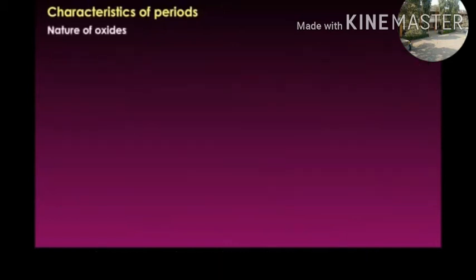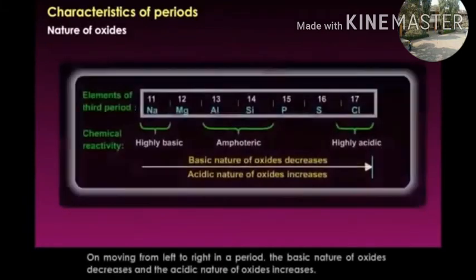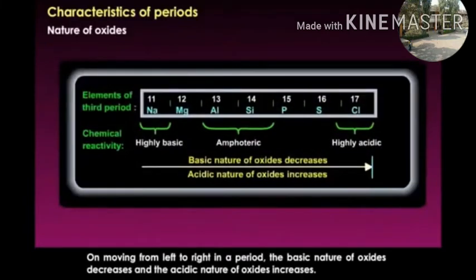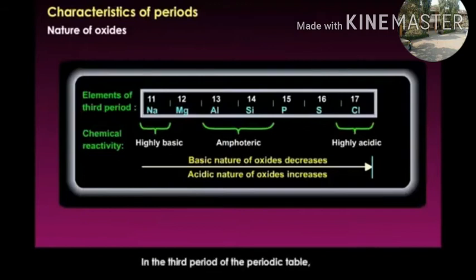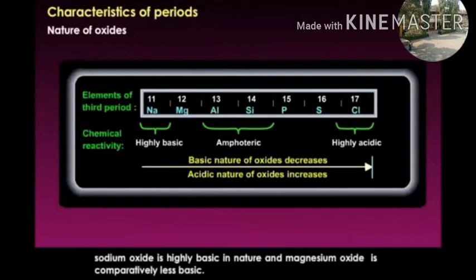Nature of oxides. On moving from left to right in a period, the basic nature of oxides decreases and the acidic nature of oxides increases. In the third period of the periodic table, sodium oxide is highly basic in nature and magnesium oxide is comparatively less basic.